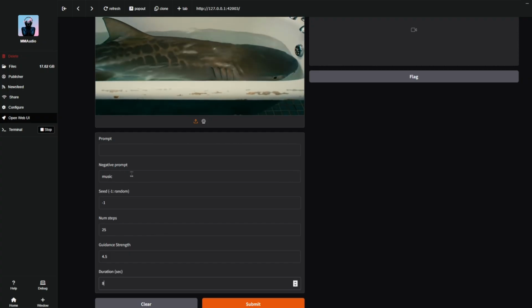And the negative prompt says music, so no music. I don't want any music in this clip. And the seed is at -1, which makes it random. If you put 1, 2, 3 or anything else, you're going to get the same result when you regenerate. But if you put -1, you're going to get a different result every time.